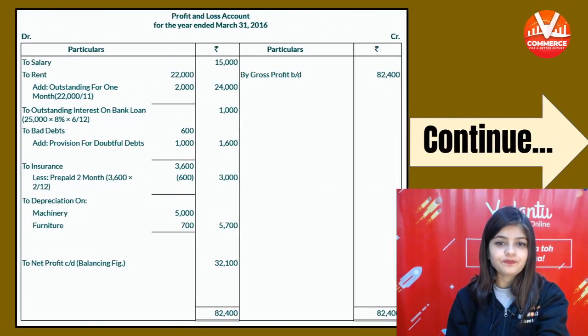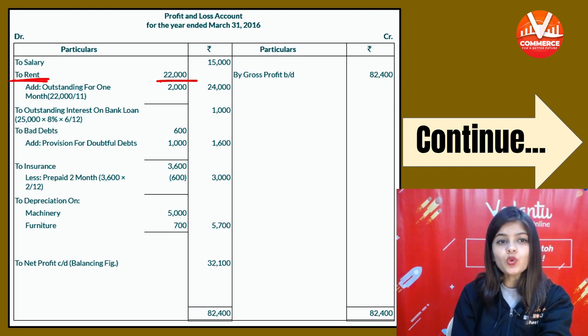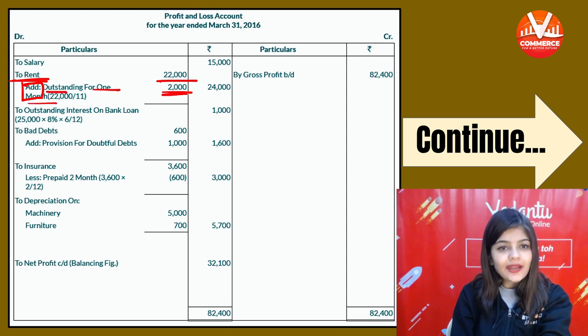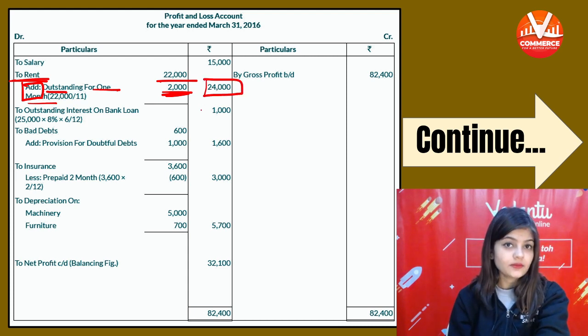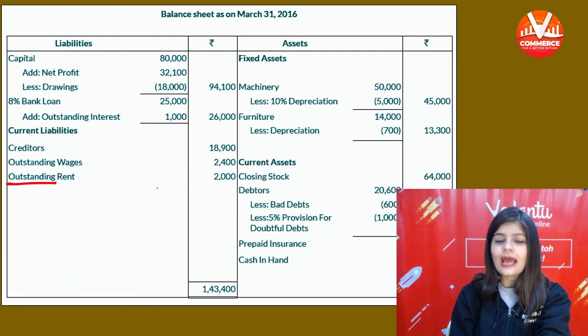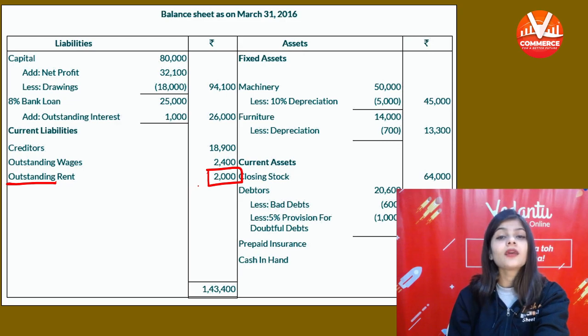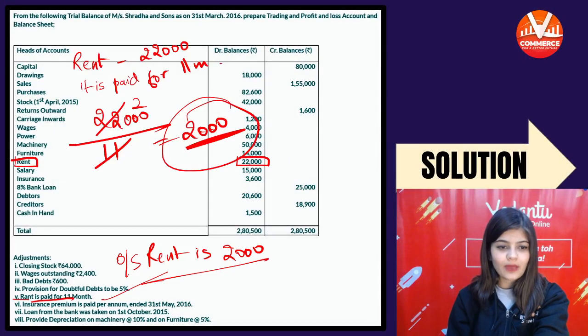तो चलिए, rent में, there is rent 22,000. You will add outstanding for 1 month. You will add 2,000. So now the rent will be 24,000. Also we will record on the liability side. Liability side भी तो record करेंगे. So on the liability side, outstanding rent 2,000. This is your outstanding rent. So आ गई ये adjustment समझ? Now coming on to our next adjustment.